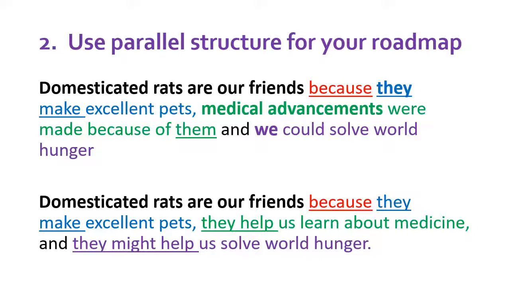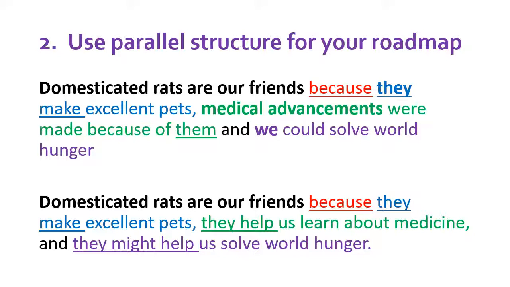The second tip is to use parallel structure for your roadmap. I think what that means will become clear in a minute. Let's look at these 2 claim sentences, which are intended to have the same content, but they're worded differently. The first one is: domesticated rats are our friends because they make excellent pets, medical advancements were made because of them, and we could solve world hunger.